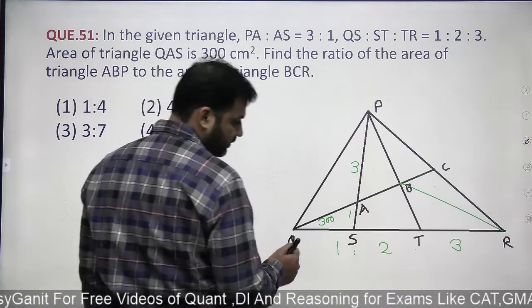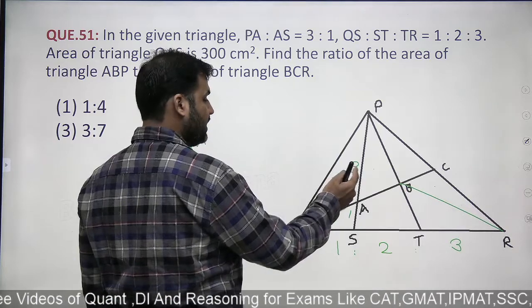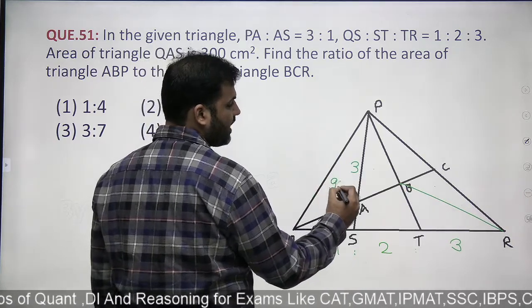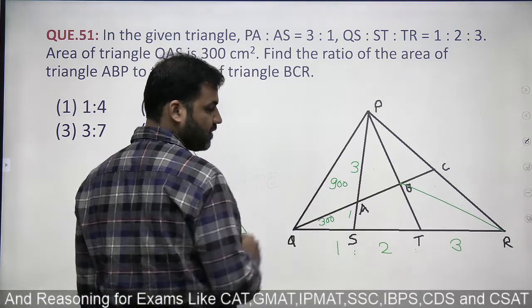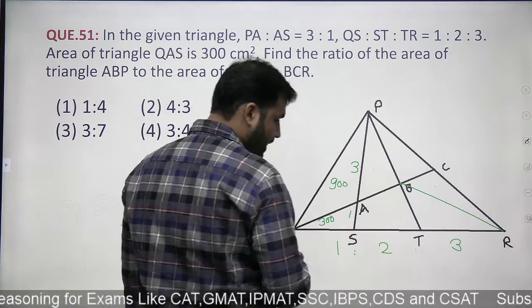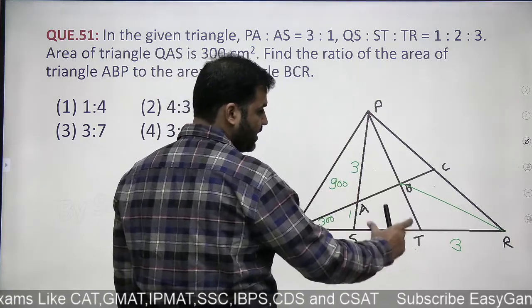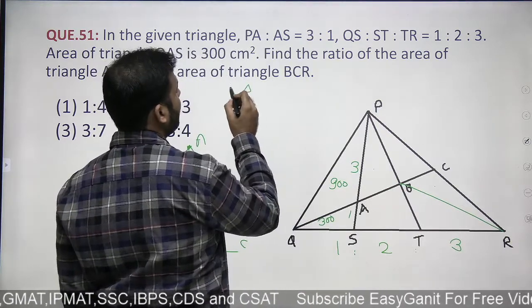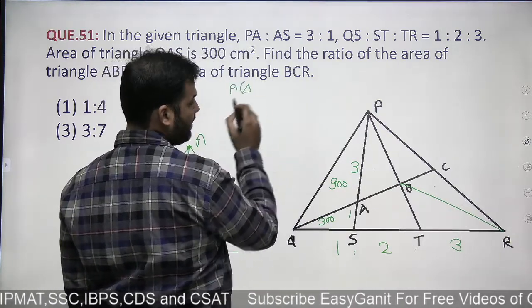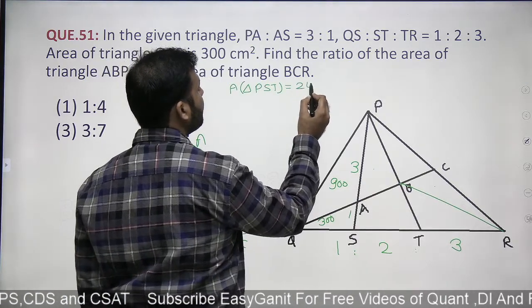Look at this. यहाँ देखो 1 के base पे 300 का area. Can I say that 3 के जो base पे जो area बनेगा that will be 900. Simple ratio. 1 पे 300 तो 3 पे 900. This area is 300, so this will be 900. Okay. The next you can see that ये पूरे base 1 के ऊपर area is 1200. So can I say पूरे base 2 के ऊपर जो area बनेगा that will be 2400. So area of the triangle PST will be equal to 2400.